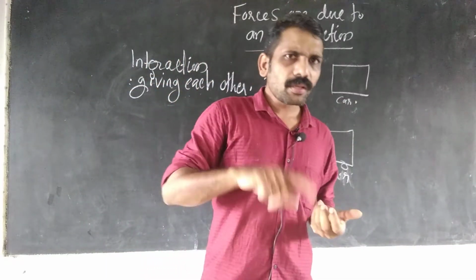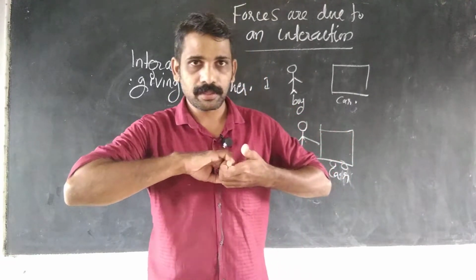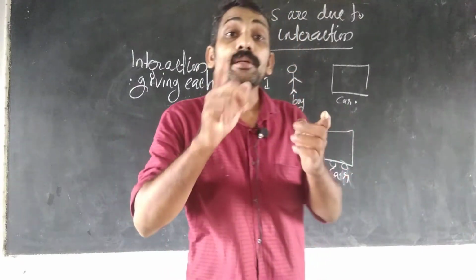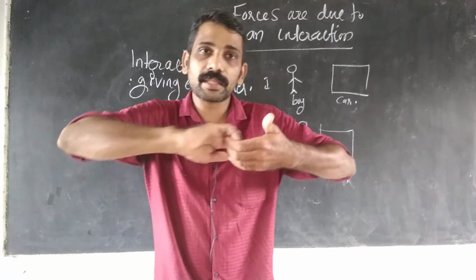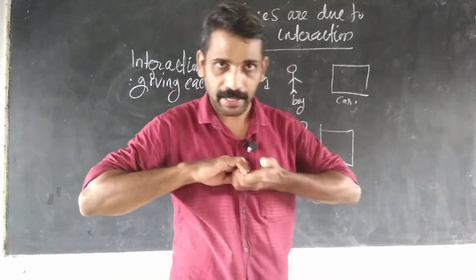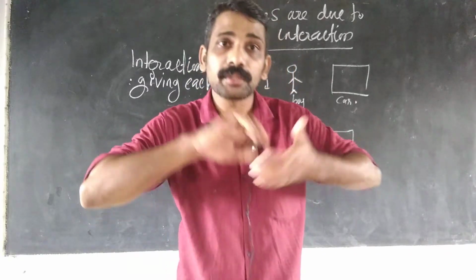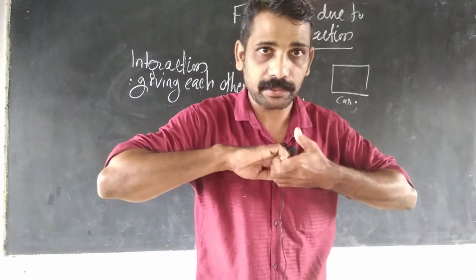Next example, you can see that two girls are pulling each other. In this case also the two girls are involved. This is the hand of one girl and this is the hand of another girl. In this case forces happen because two hands, or two objects, are in contact.